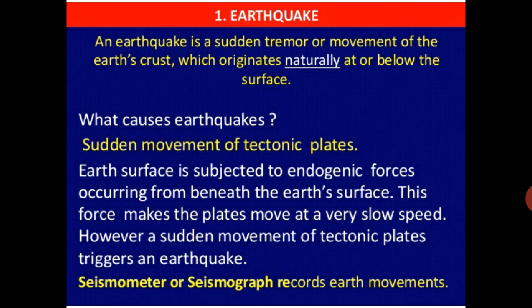What causes an earthquake? Now you know what happens in an earthquake. Suddenly the tremor is there and shaking is there, and a sudden movement of the earth. What causes earthquakes? The sudden movement of tectonic plates. In the previous part we have seen that the tectonic plates are moving, and a sudden movement of a tectonic plate causes the earthquake. The earth's surface is subject to endogenic force occurring from beneath the earth's surface.